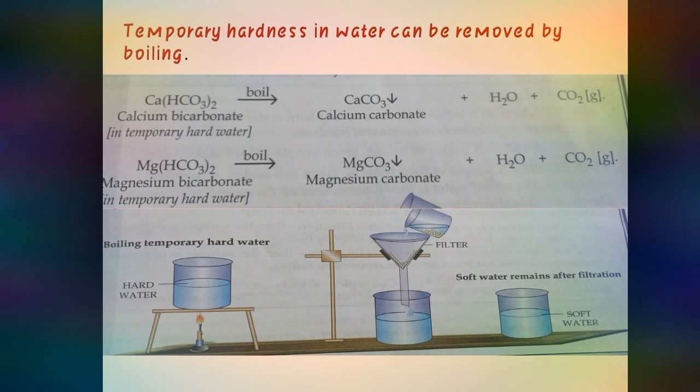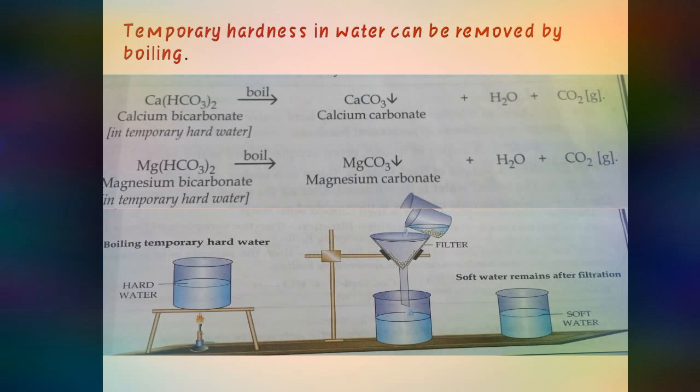You can do this experiment at your home. You can take tap water or hand pump water in any utensil, suppose a jug, and keep it on the burner. Suppose you boil it for 5 to 10 minutes. After boiling, you cover it with a lid or leave it uncovered and allow it to cool for a time interval.